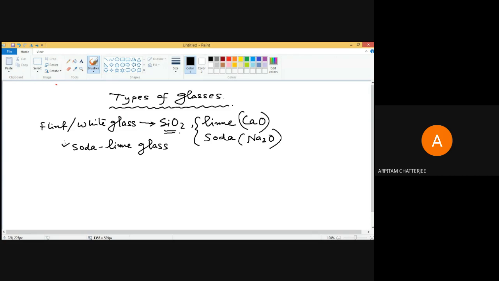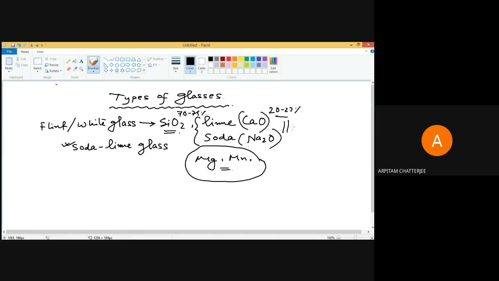This is mostly used, and as I already said, apart from this we have different impurities like magnesium and manganese, but these impurities are a very small percentage. The major percentage is silica, about 70 to 75%. Then soda and lime take around the rest, 20 to 22%. The rest are some impurities and other materials.